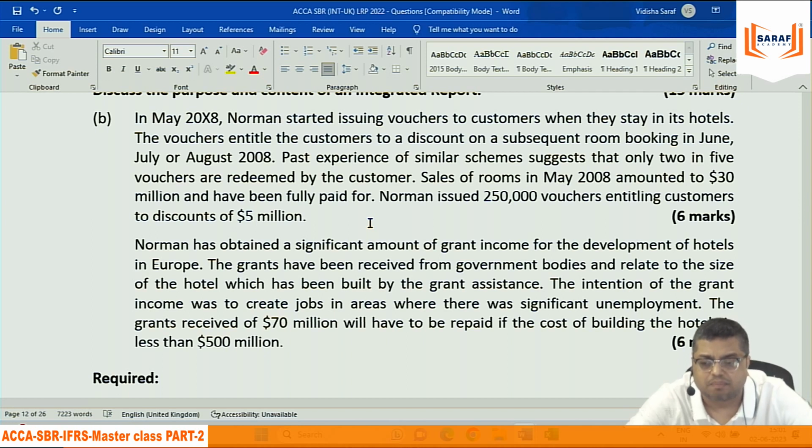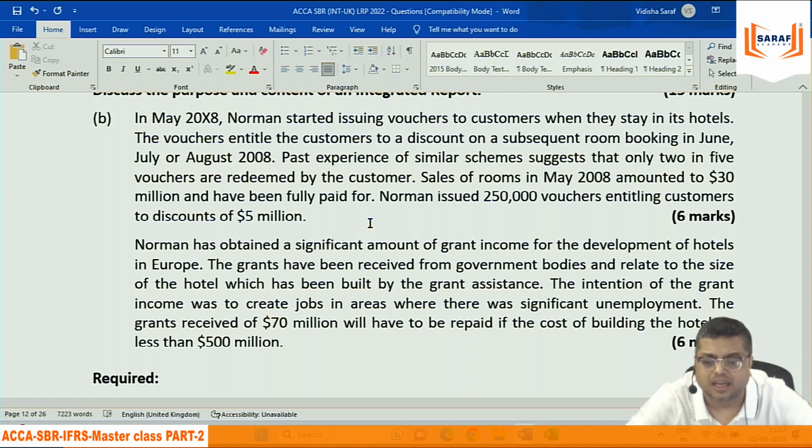Sales of the rooms in May 2018 amounted to 30 million and have been fully paid for. There is no discount in this. Norman issued 2,50,000 vouchers entitling customers to a discount of 5 million.